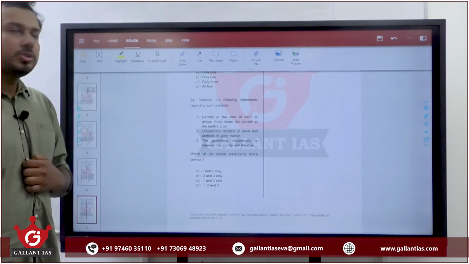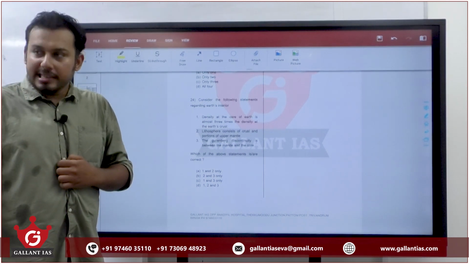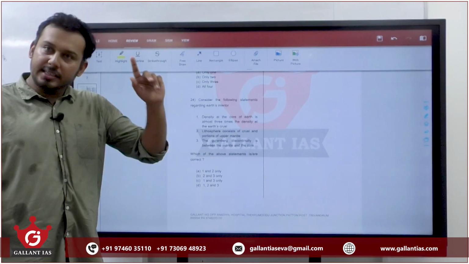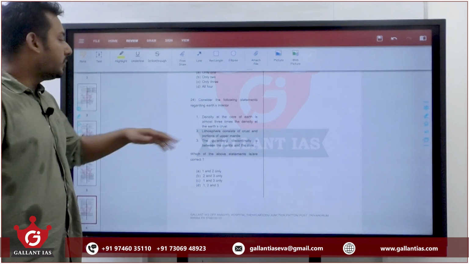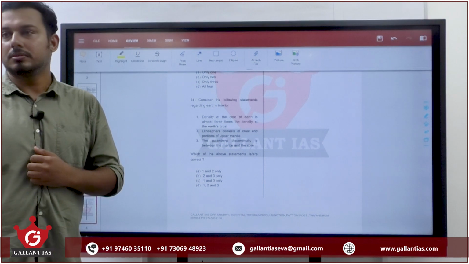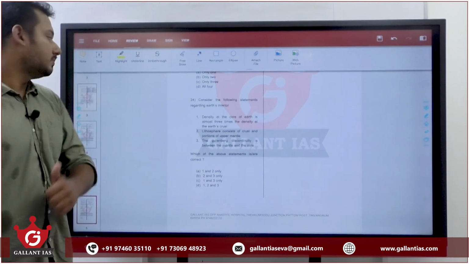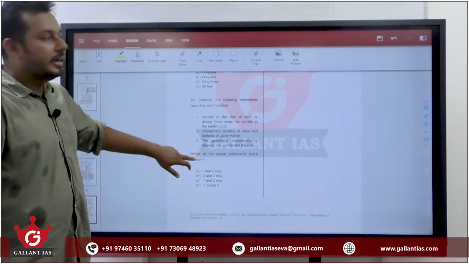Lithosphere consists of crust and portions of upper mantle. Yes, in upper mantle we have asthenosphere. The region above asthenosphere is lithosphere. Gutenberg is between mantle and core. Answer is D.